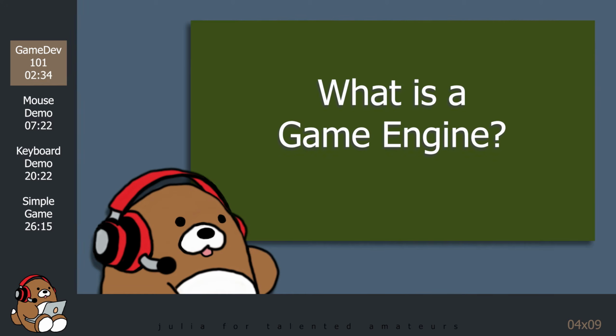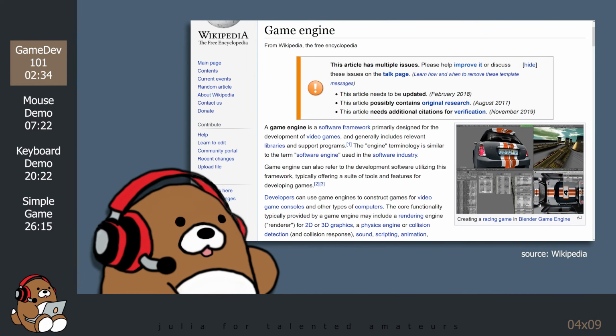When it comes to game development in general, people tend to focus on something called game engines. According to Wikipedia, a game engine is a software framework primarily designed for the development of video games, and generally include relevant libraries and supporting programs.